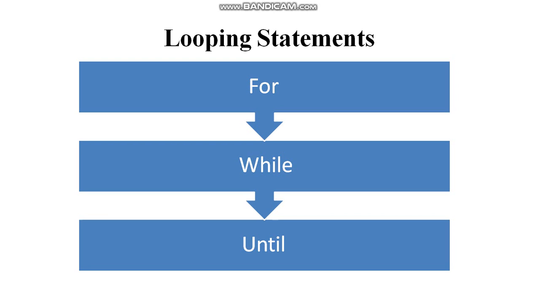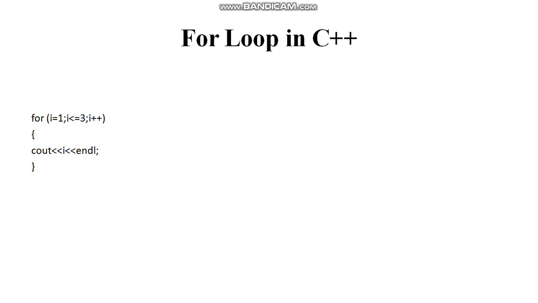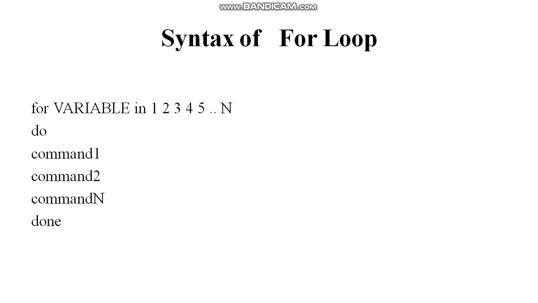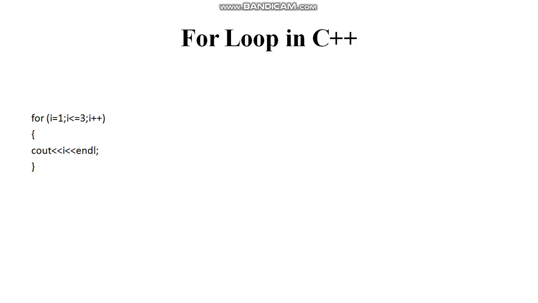And today's topic is looping statements. We have three types of looping statements in shell programming: for, while, and until. Okay, first let's start with the for loop. Before this, I want to discuss the for loop in C++.